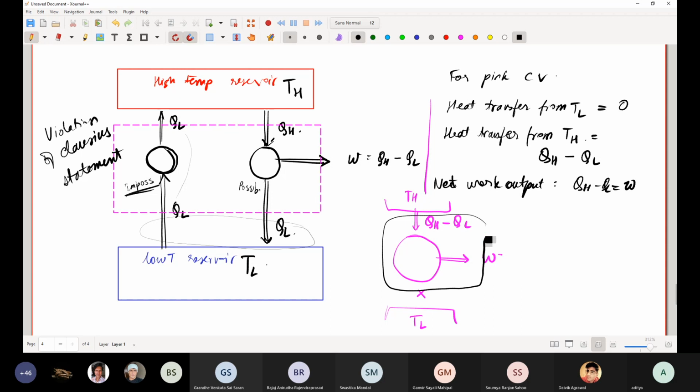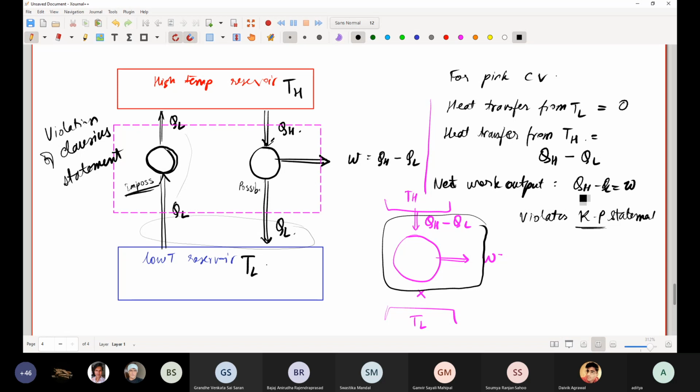It is violating the Kelvin-Planck statement. So by creating a cycle which violates the Clausius statement, we have created a cycle which violates the Kelvin-Planck statement. This is not Kevin Peterson, it's Kelvin-Planck.